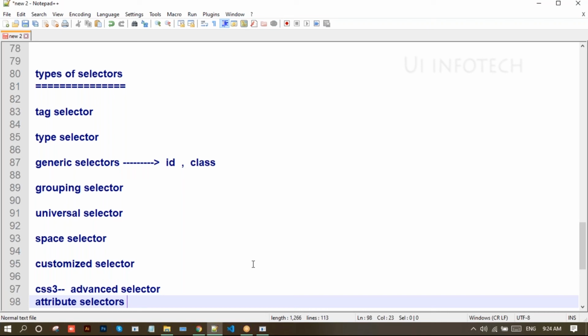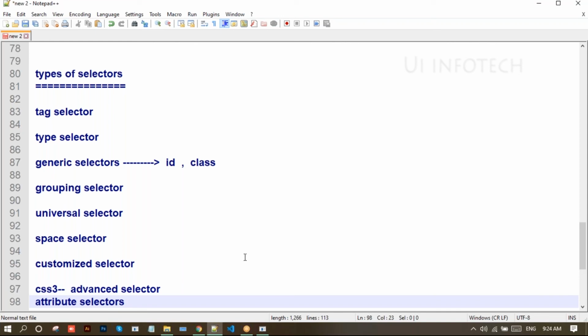One is a tag selector, another is a type selector. Tag and type are both equal. Type means which type it is, for example you can take a paragraph or H1 as a selector. Coming to generic selectors, you know the ID and class selectors. ID is used for unique purposes, class is used for multiple. ID we denote with the hash, and class we denote with the dot symbol.